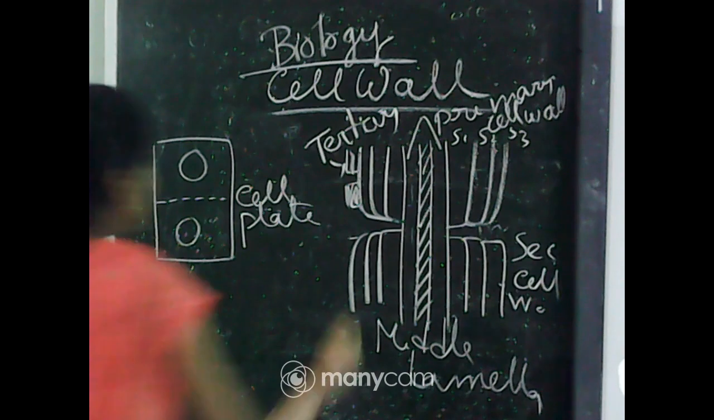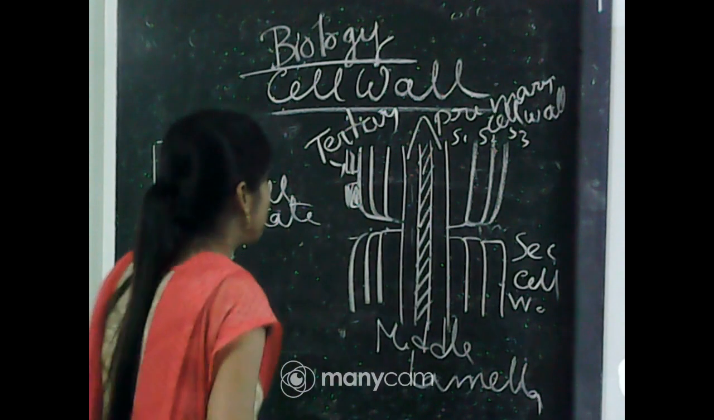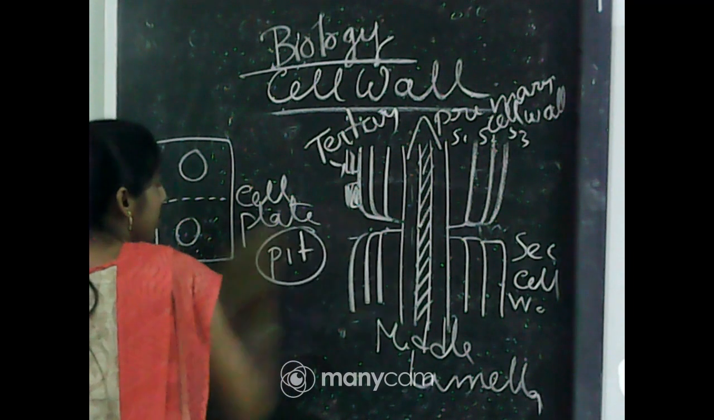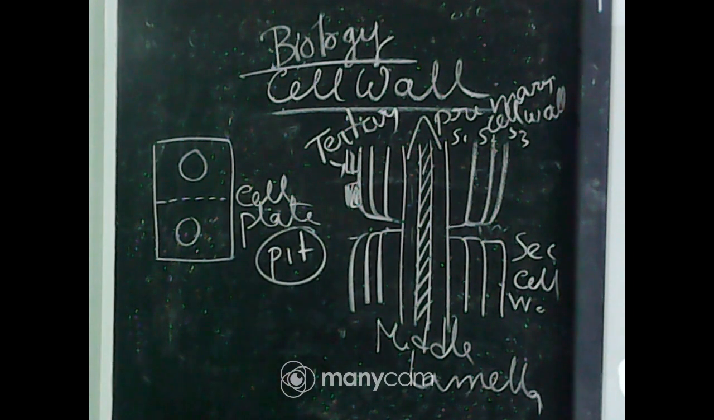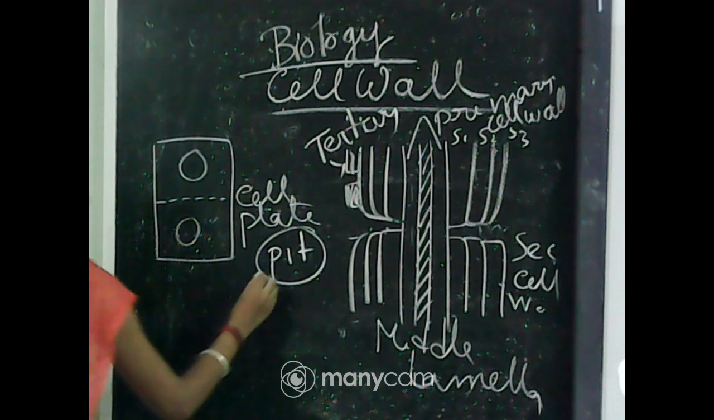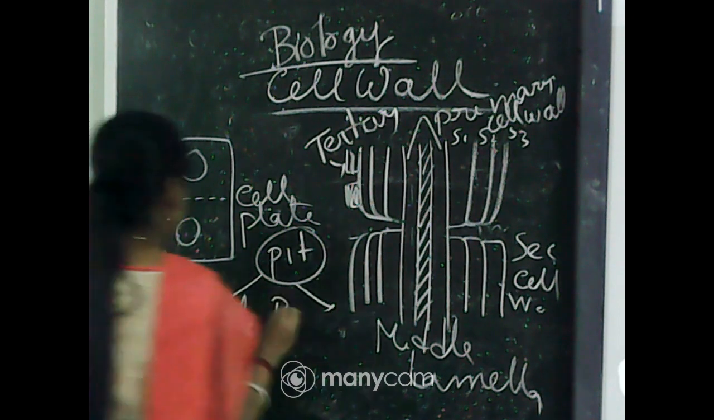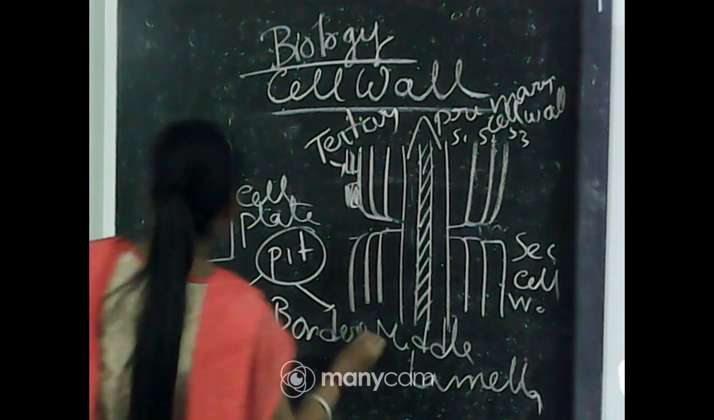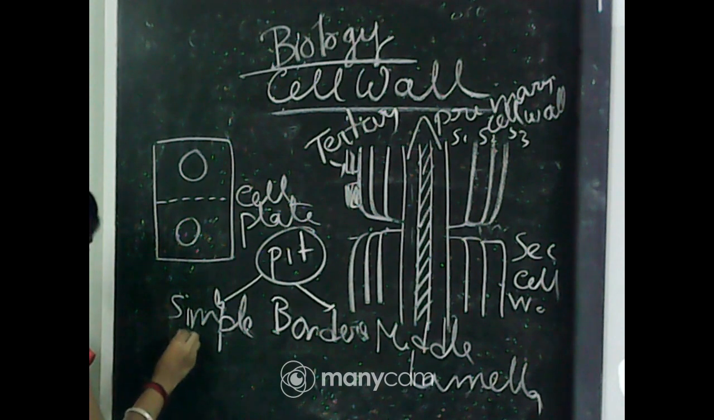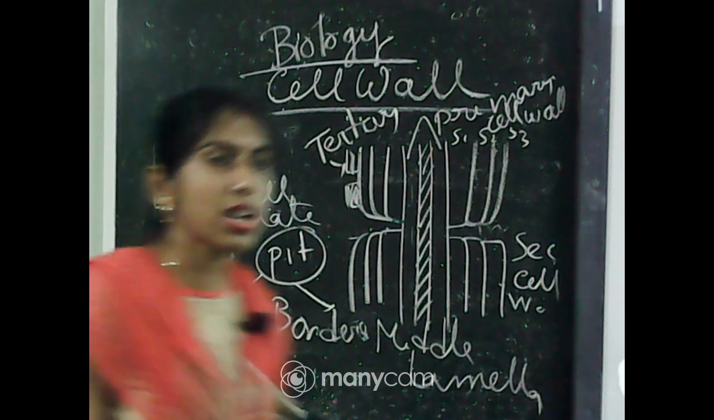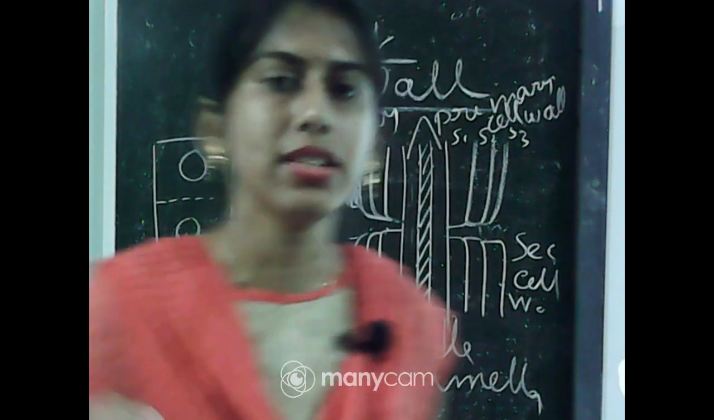Now you can see a small gap can be found in the cell wall, which is called a pit. The pit may be of two types, that is simple pit and bordered pit. If the gap is like that, this type of arrangement is called a simple pit, and this condition can be found mainly in angiosperms.